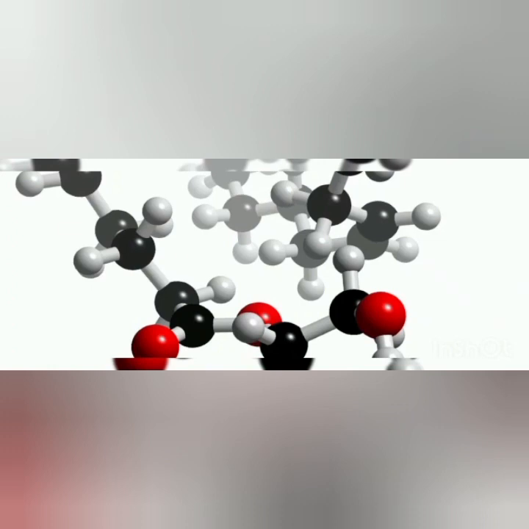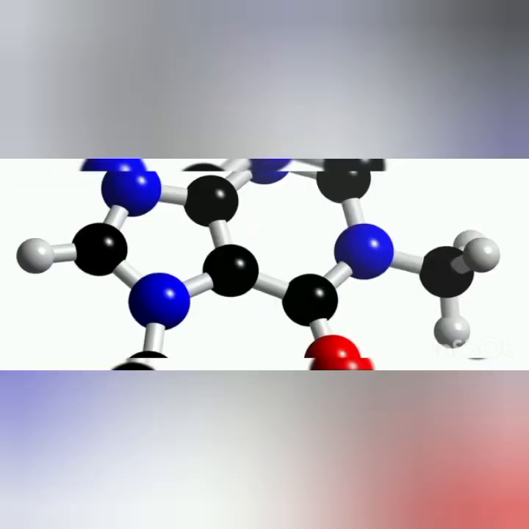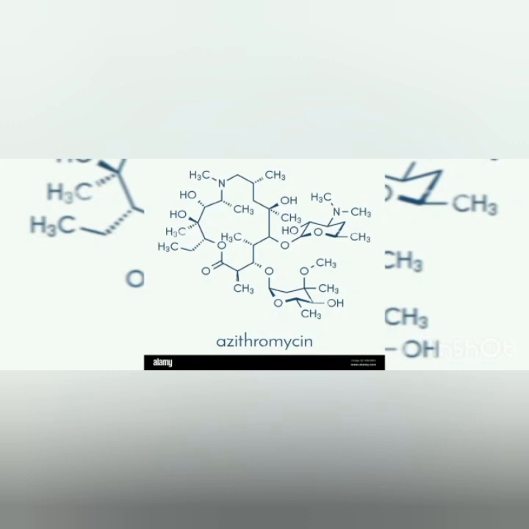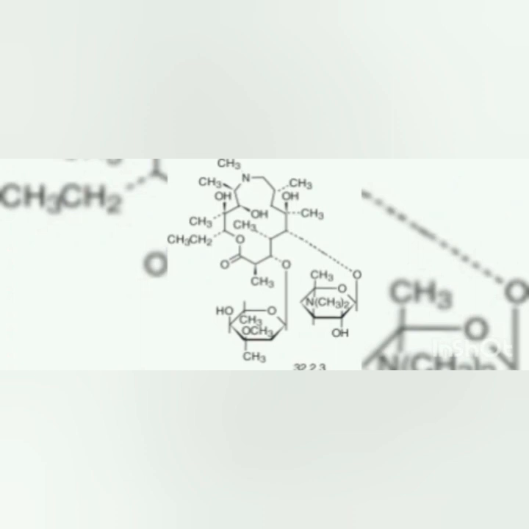First, we are going to talk about the class of the drug. The class of drug includes macrolides. Macrolides are used to treat many bacterial infections, and they are commonly used to treat infections like pneumonia, sinusitis, and tonsillitis. They are also used in uncomplicated skin infections and otitis media in pediatric patients.